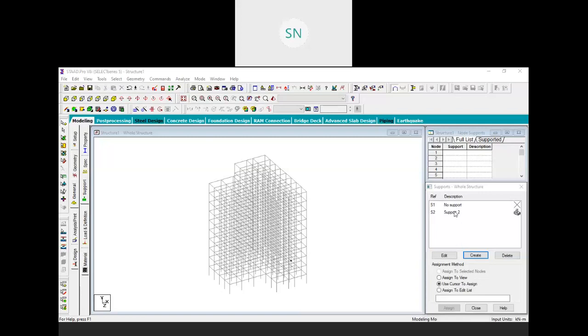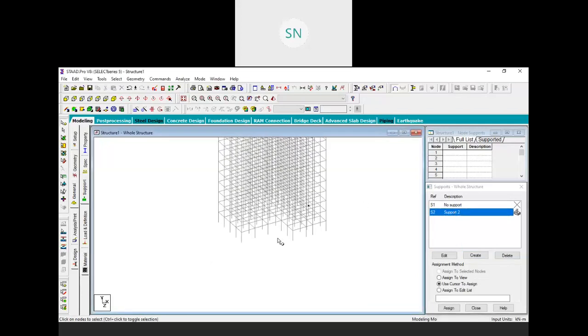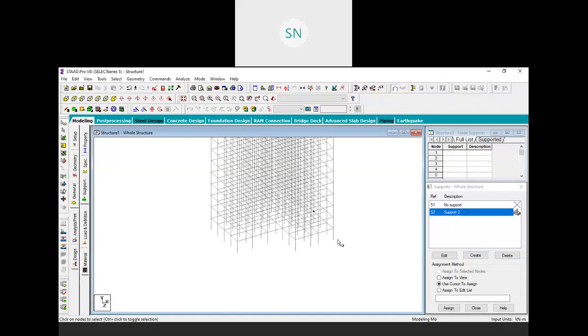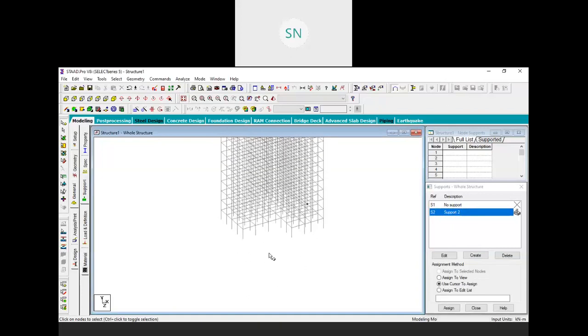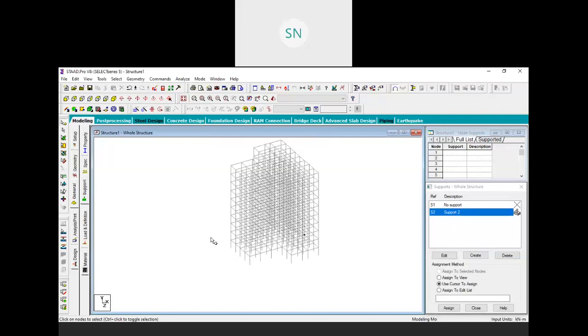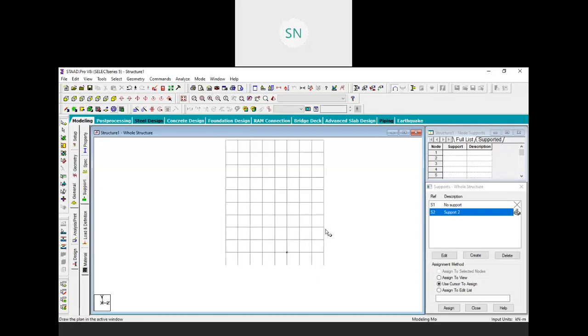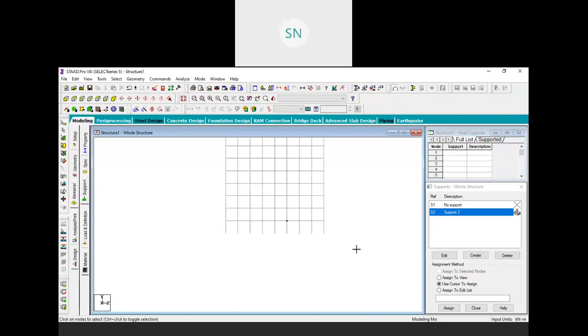Okay, so here we have created a fixed support, and that we actually need to apply to all the bottom ends of these columns, right? So it is easy for us to view this model, the structure, from this kind of elevation view. Either you can view it from the front or back or a left or a right, right? And then you can select it like this. So all the bottom nodes are selected, and to select this node you need a nodal cursor.